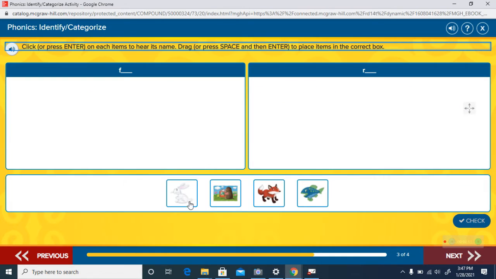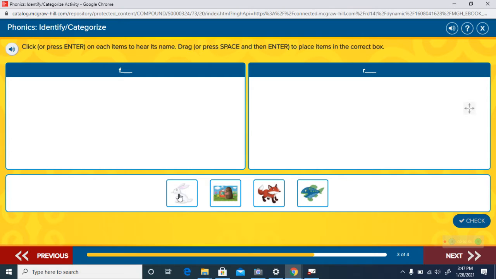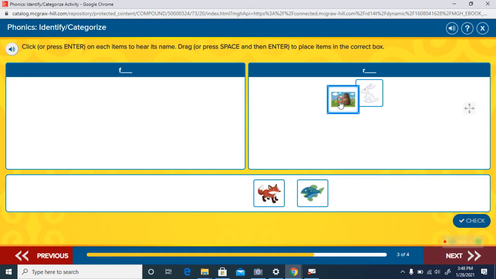Great job. Good work. Here is some more. Rabbit. What does rabbit begin with? The F or the R? Rabbit begins with the O sound, so it begins with an R. Listen to this one. Read. Say that with me. Ready? Read. Does read begin with an F or an R? It begins with the R sound, so it begins with the R.